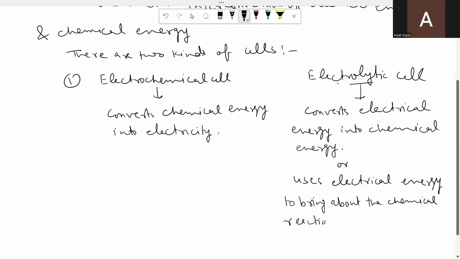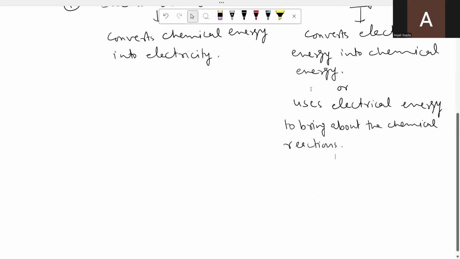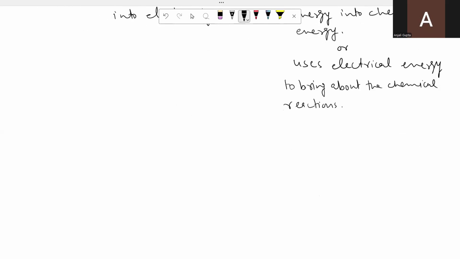For example, you know, gold is so expensive. So silver jewelry, or jewelry made up of any metal, is electroplated with gold by using this electrolytic cell, so that the jewelry looks like it is made up of gold. But actually it is not made up of gold. It has only a layer of gold. And that can be done only with the help of an electrolytic cell. So we will discuss them one by one. First of all, let us see about electrochemical cell in detail.